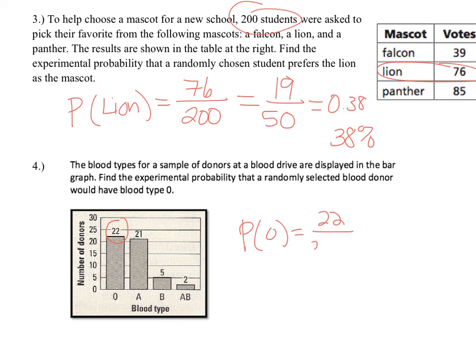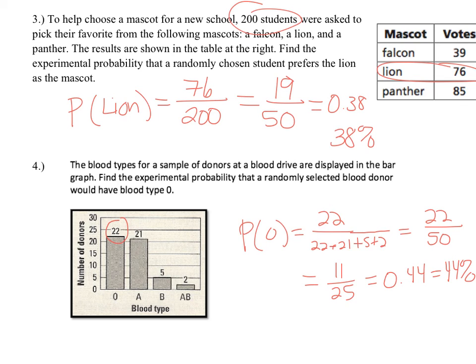So if we add them all up, 22 plus 21 plus 5 plus 2: 22 and 21 makes 43, plus 5 is 48, plus 2 is 50. So 22 over 50, or if you reduce by 2, 11 over 25. As a decimal, that's 0.44, or as a percent, 44% of the blood donors were type O.